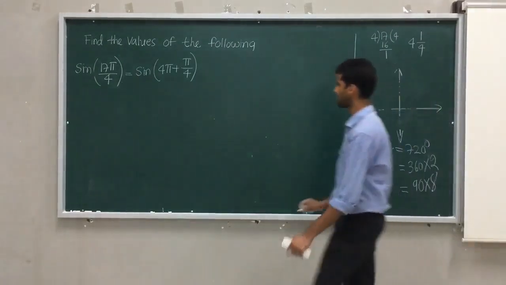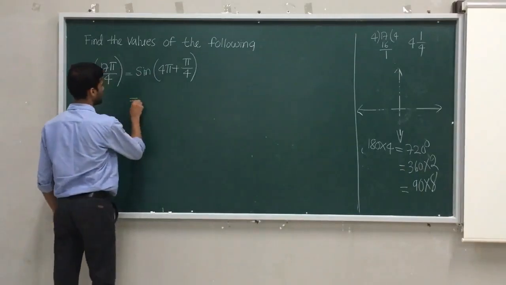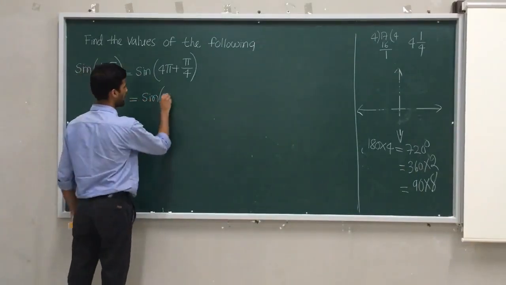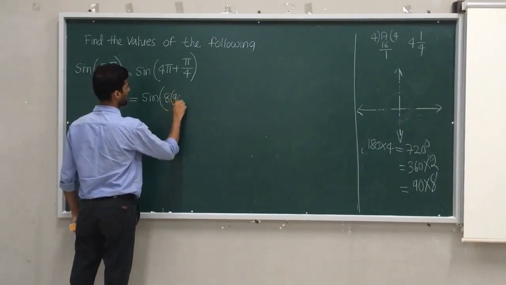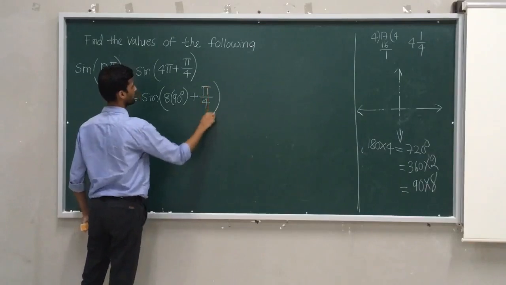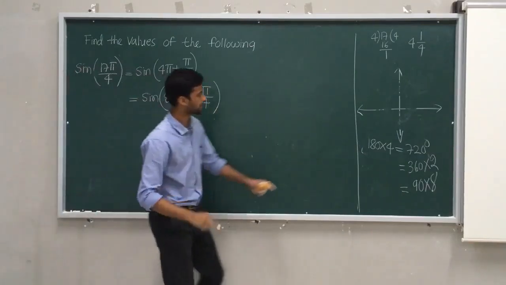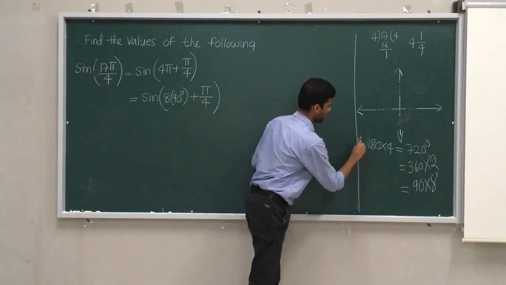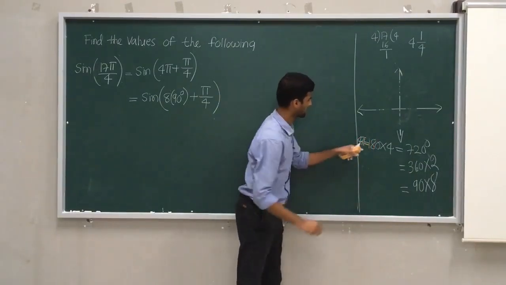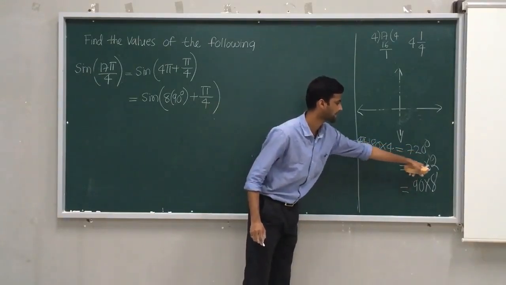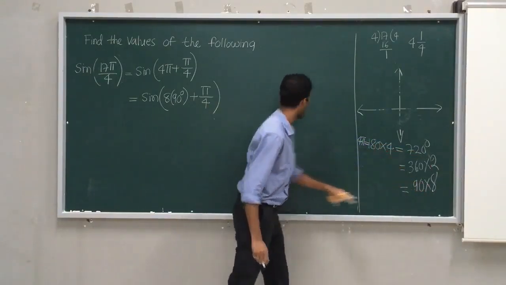Yes. Therefore, I will write this as sine of 8 into 90 degree plus pi by 4. Because 4 pi means, as I wrote just now, pi is 180, so 4 pi is 180 into 4, which means 720. 720 is 360 twos or one more way, 90 eights.